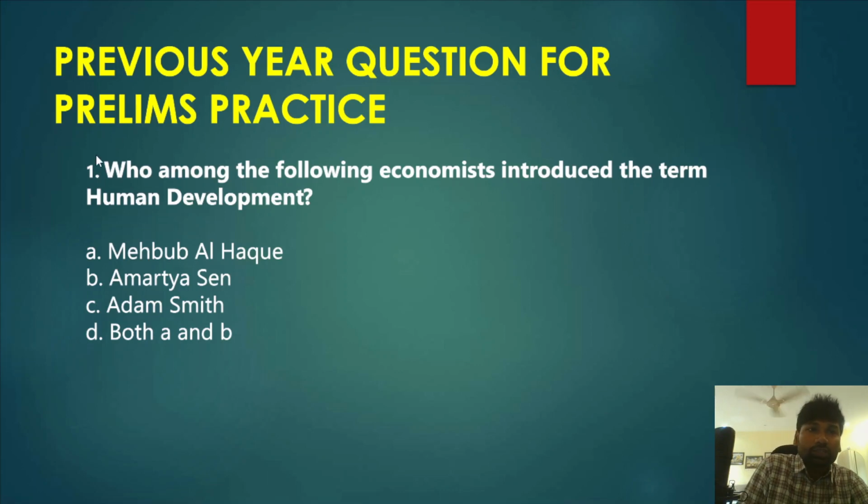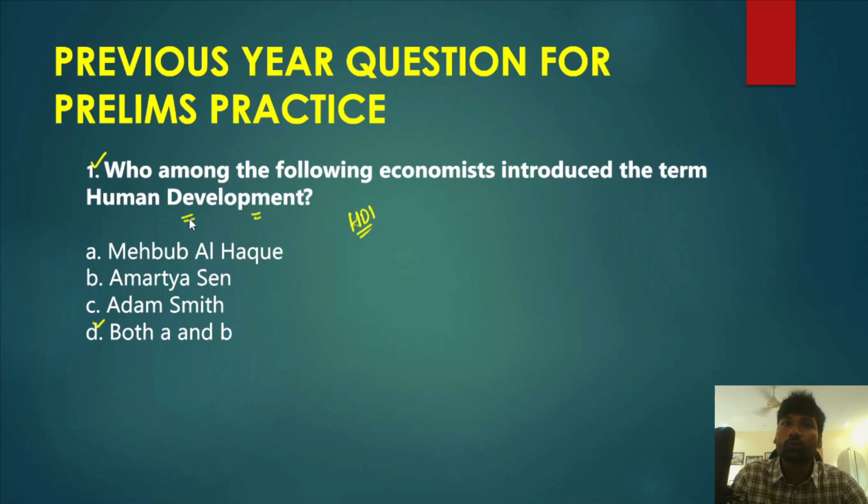The question was, who among the following economists introduced the term human development, and based on that the Human Development Index was designed? The correct answer for this question is D, that is both Mehboob Haq and Amartya Sen have introduced the term human development based on the capabilities approach. Generally, Amartya Sen is known for the capability approach.